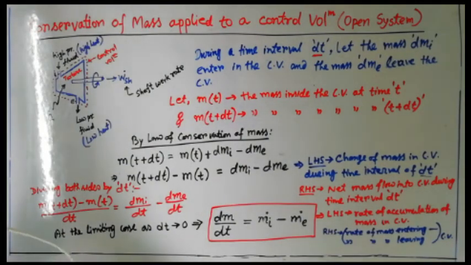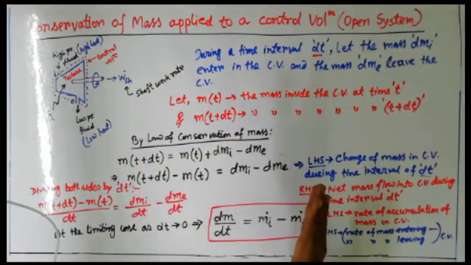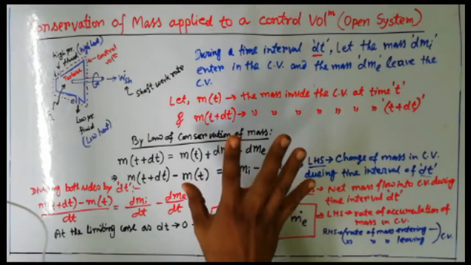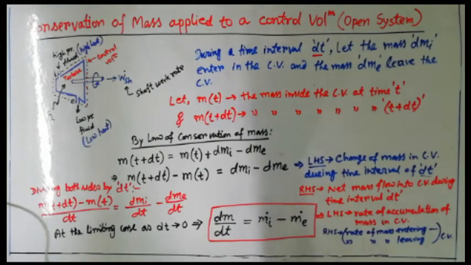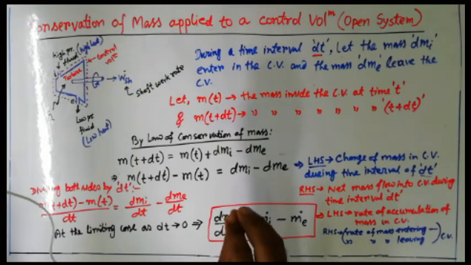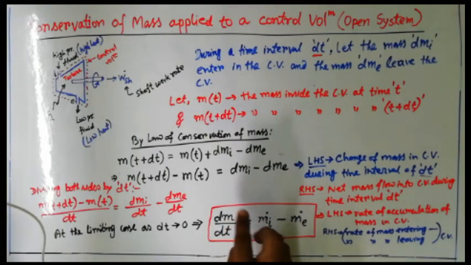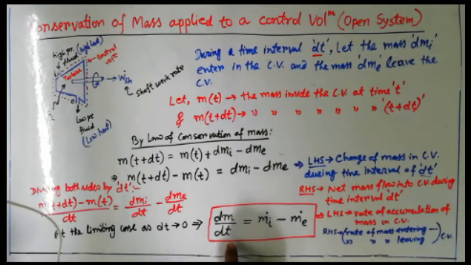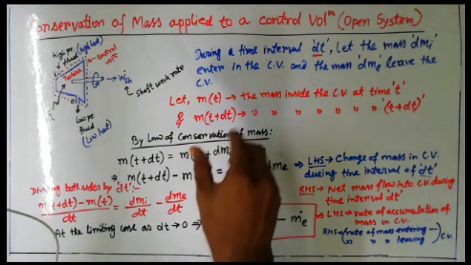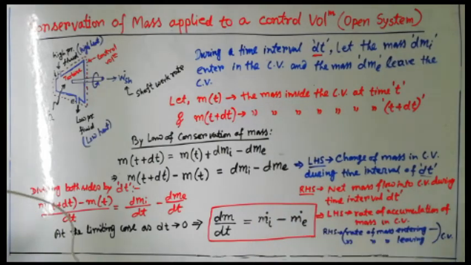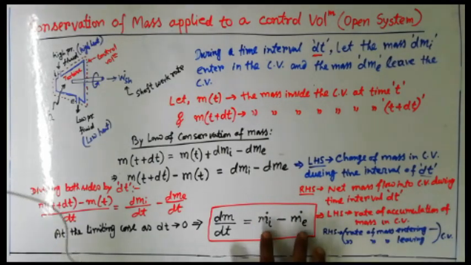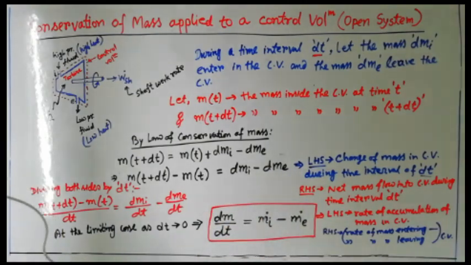So we now come to know that for any open system, it can be a turbine, pump, heat exchanger, nozzle, whatever it is, after a time span of dt, if we try to find out whatever mass is still accumulating in that open system, then you can write the equation like this: dm/dt equals m dot i, that is the mass entering the control volume, minus m dot e, that means mass getting out of the control volume. This result will give you the accumulation of mass inside the control volume.